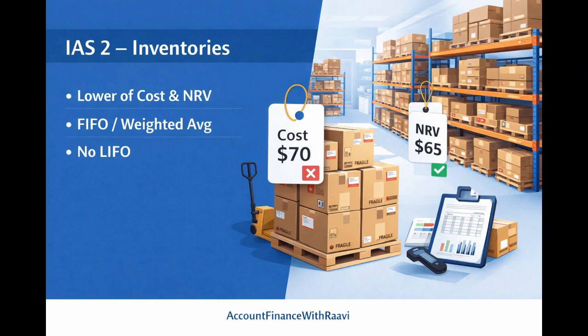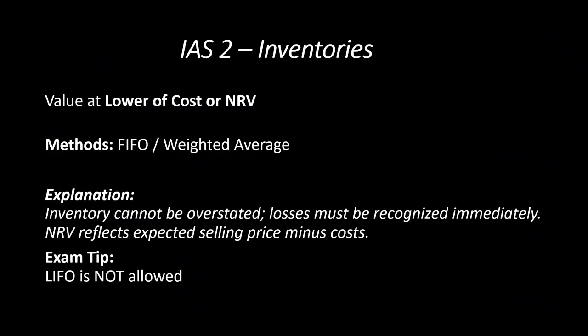Now if you see the next standard, that is IAS 2, inventory valuation. In inventory valuation, the first thing is we always need to value the inventory at the lower of cost or NRV. NRV is nothing but net realizable value. The key methods focused on by this accounting standard are the first in first out method and weighted average. Now always do remember, from the ACCA FR exam point of view, that inventory cannot be overstated, point to be noted, and whatever inventory losses there are need to be recognized immediately.